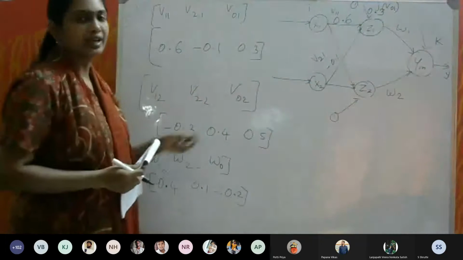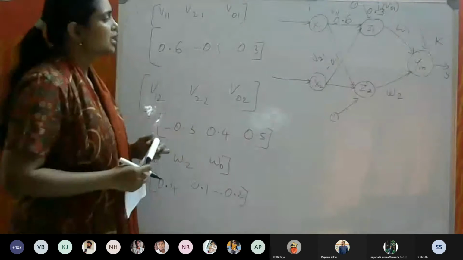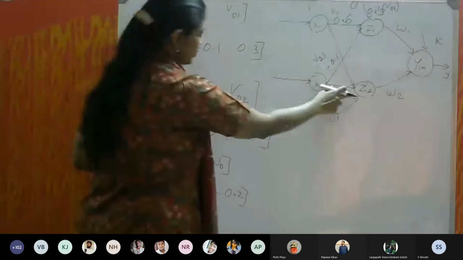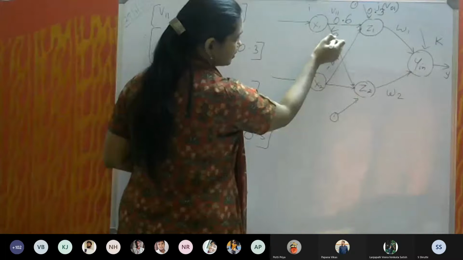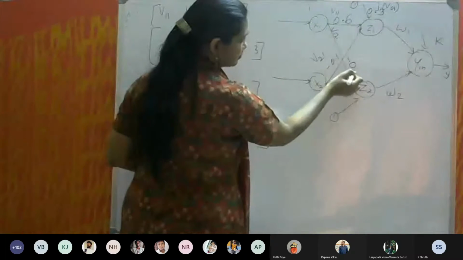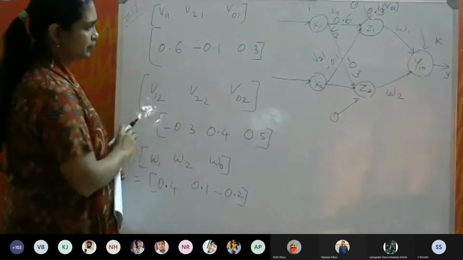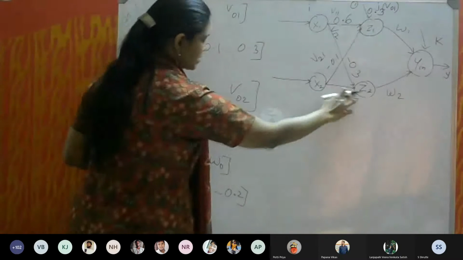Now similarly, we can write for the other ones. V12, that is from X1 to Z2, is minus 0.3. And V22 is from X2 to Z2, it is 0.4.